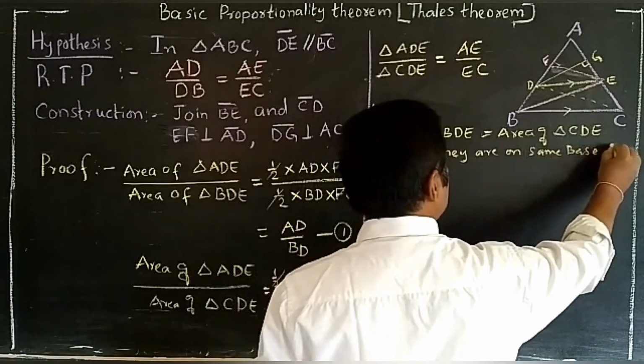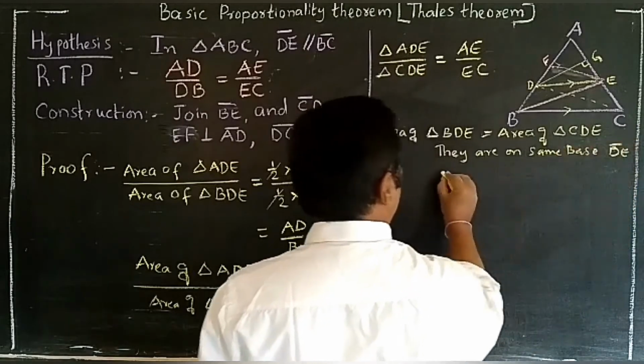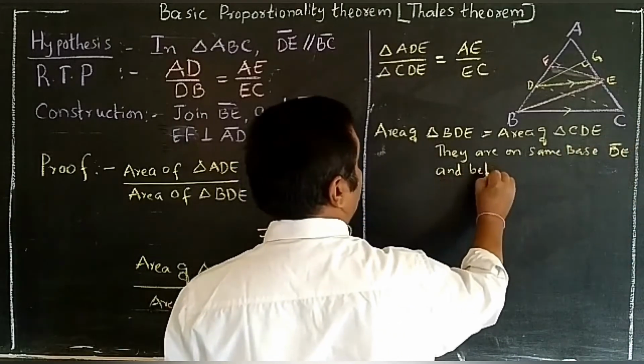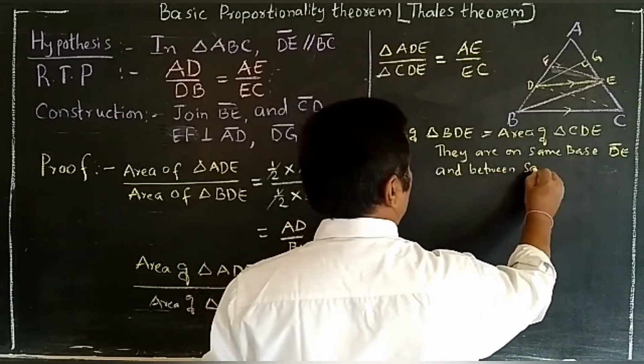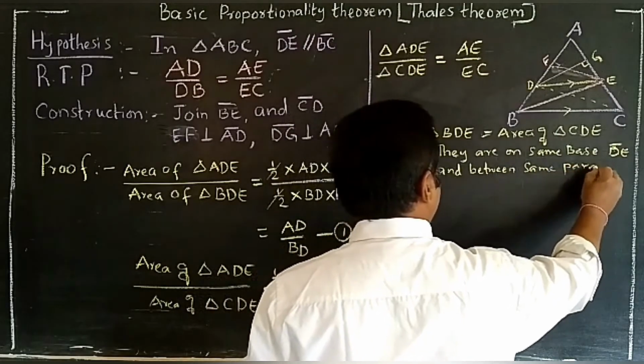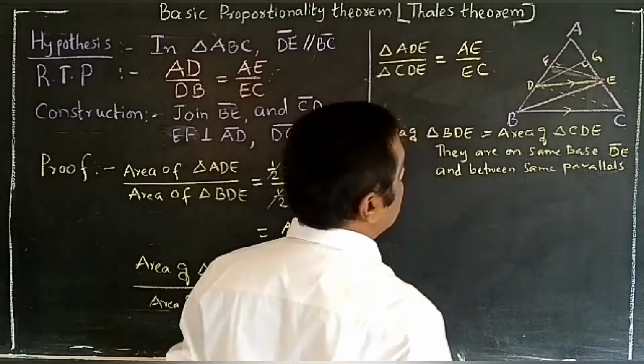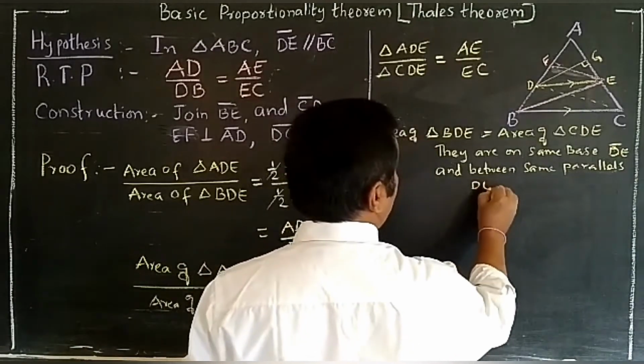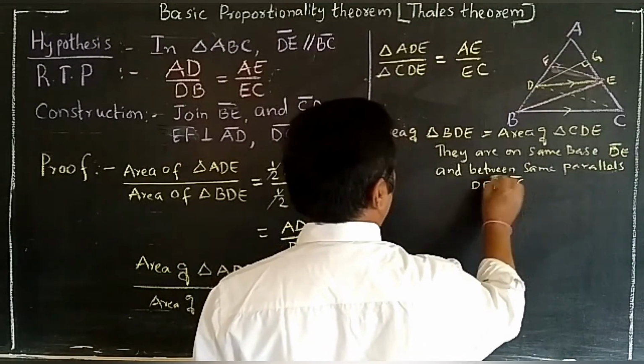What is that same base, children? DE, and between the same parallels. What are those parallels? DE is parallel to BC.